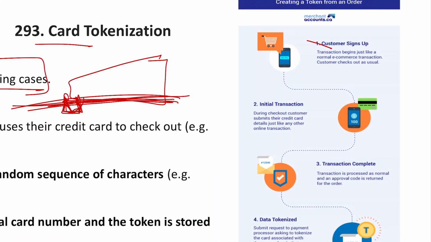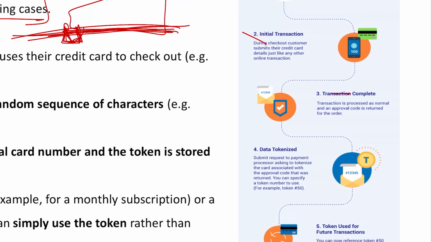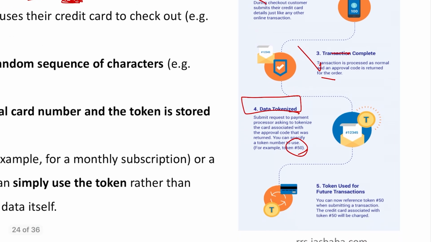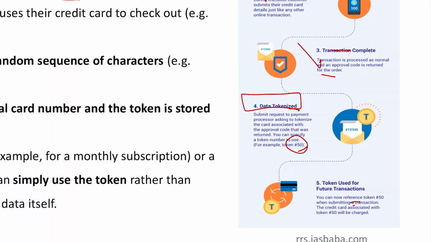First, the customer signs up to a website and does the initial transaction. While doing the initial transaction, he has to enter all the card details, and once the transaction is complete, the data of the card will be stored in a vault, and then this vault provides a token. So it might be ASH50, which might be the token that is given to you. Now by using this ASH50 token, you can do further transactions in that same website.